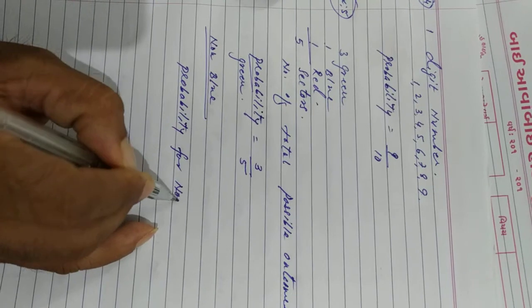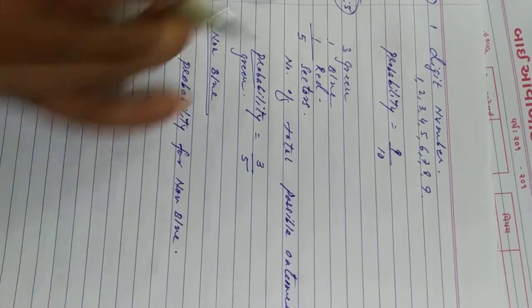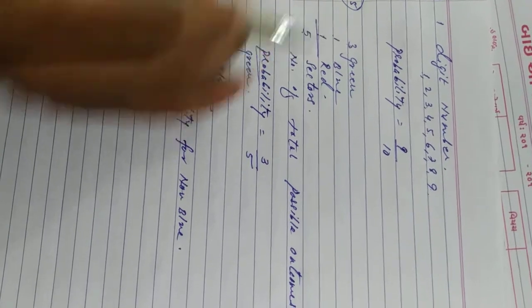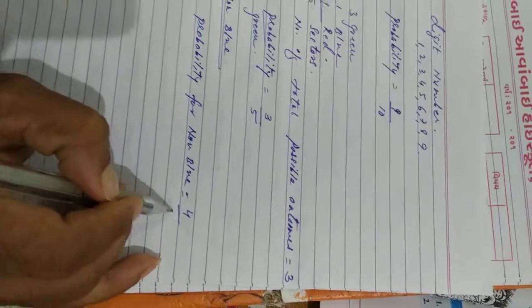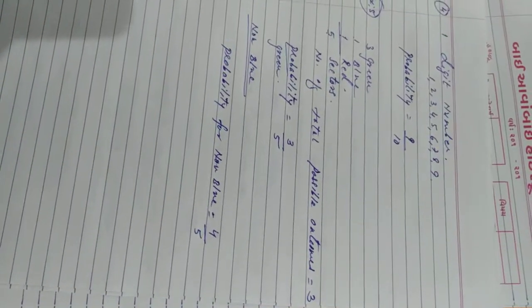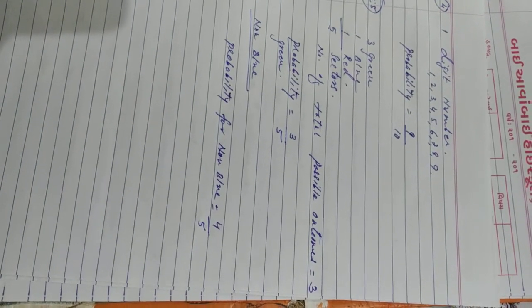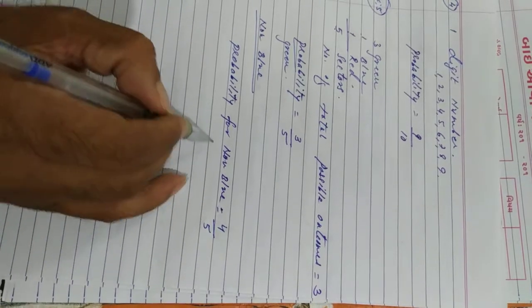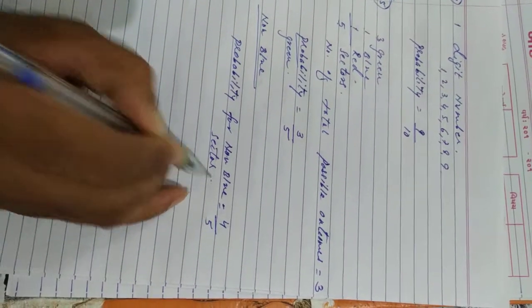For non-blue, total are 5. Out of them, 1 is blue. So what remains? 3 plus 1, 4. So it is equal to 4 upon 5. Got it? It is the probability for the non-blue sector.